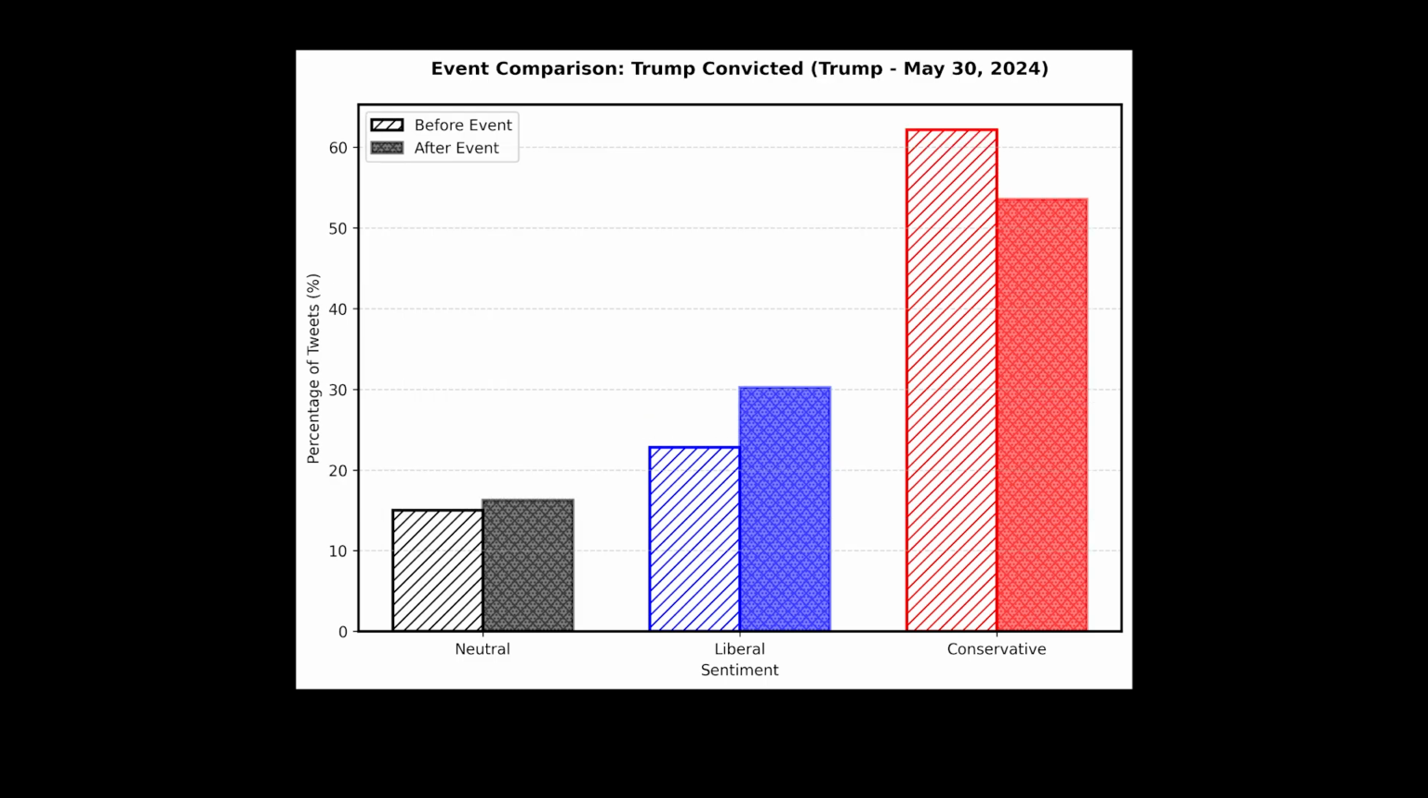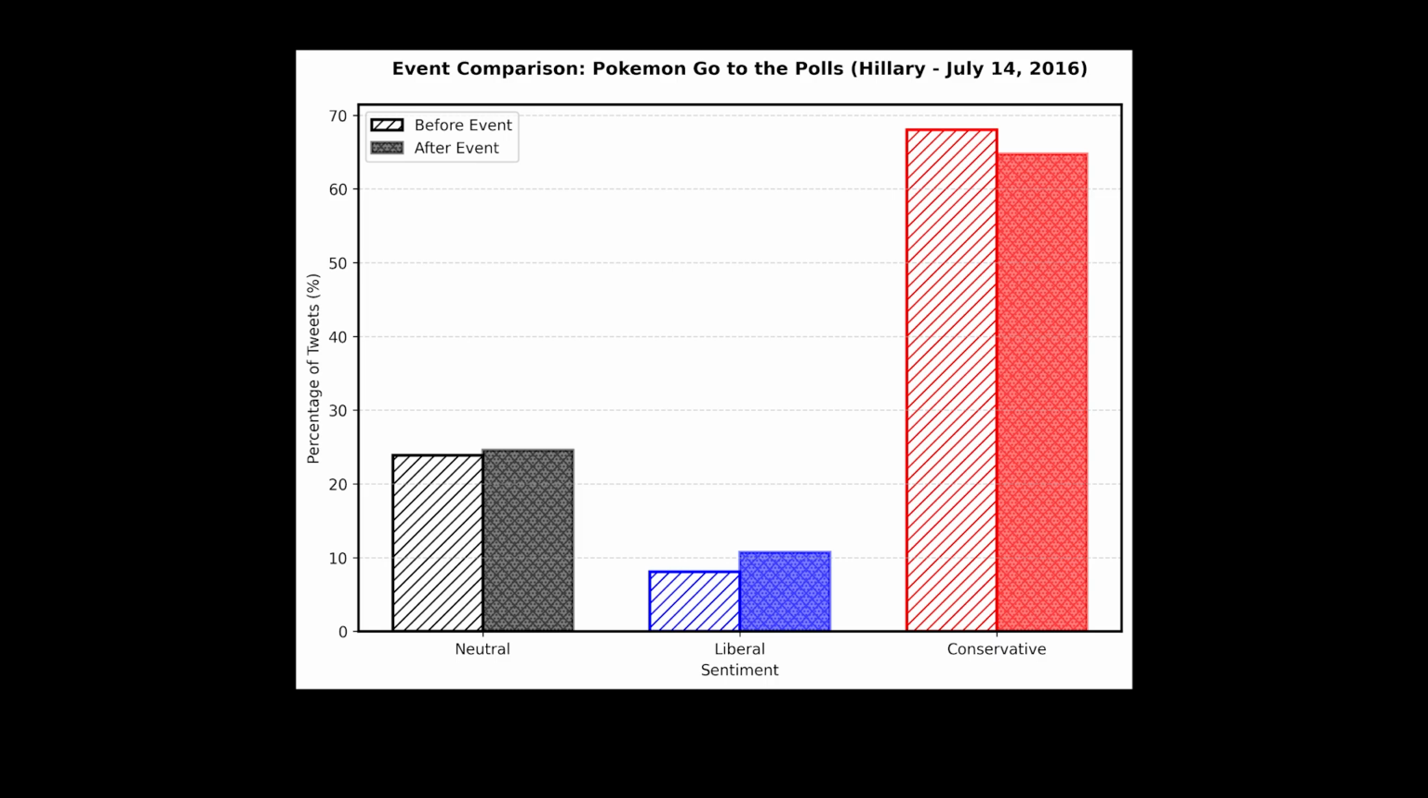Here's an event comparison graph for Trump's conviction. Neutral tweets went up as news coverage exploded, and liberal tweets also went up, as the other side celebrated the conviction. Here is my personal favorite, the event comparison for when Hillary Clinton said, "Pokemon go to the polls" in 2016. Though you might not expect it, this action seems to have slightly turned the odds in her favor, with liberal sentiment up and conservative sentiment down.